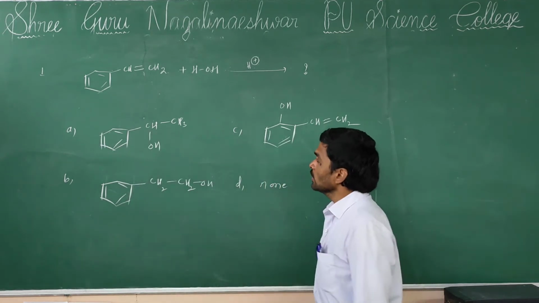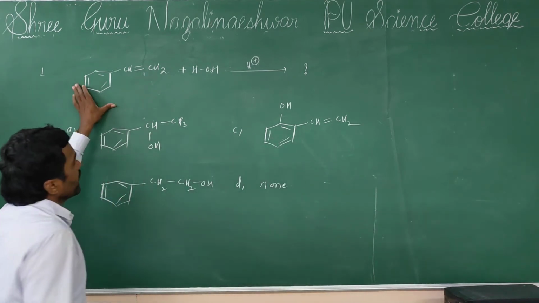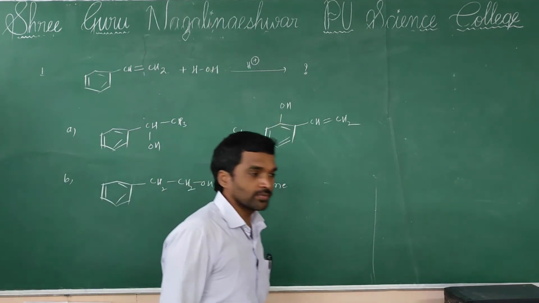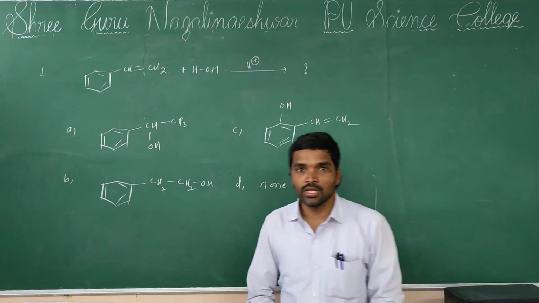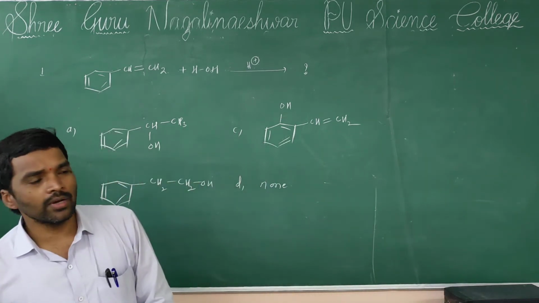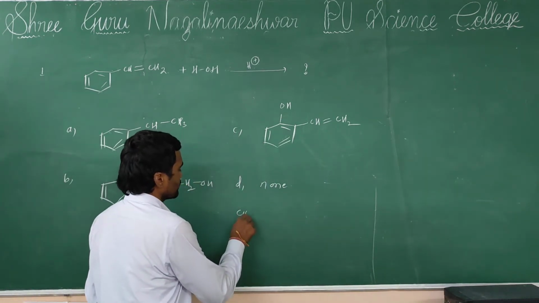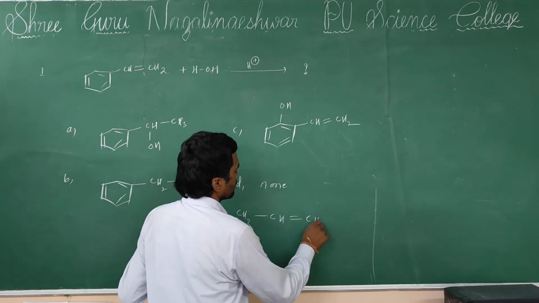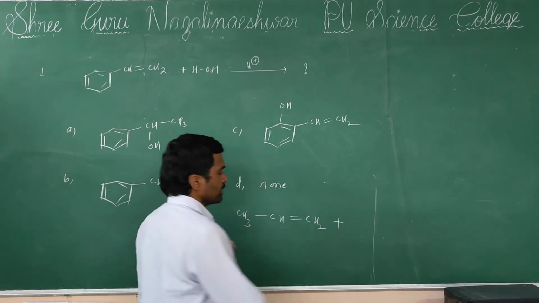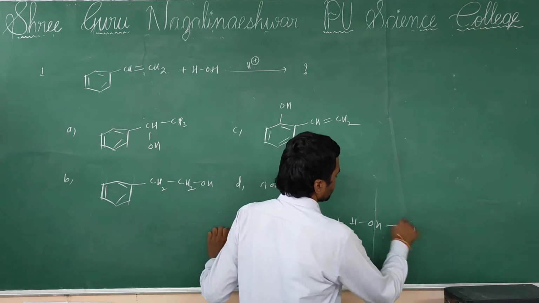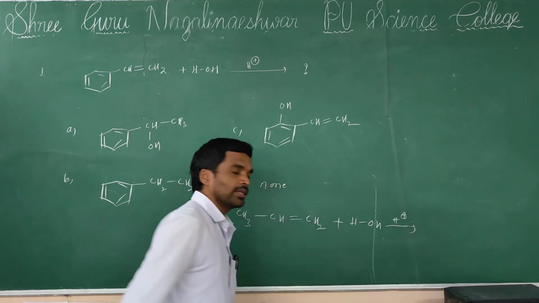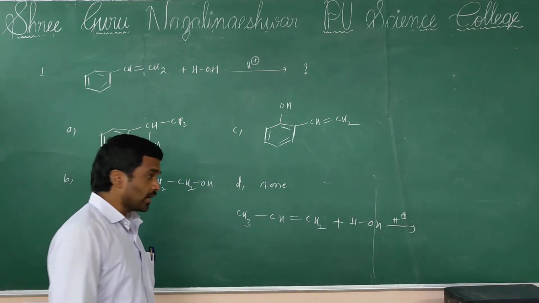So here styrene undergoes hydrolysis in the presence of acidic medium, then what is the answer? Generally, hydrolysis of unsaturated hydrocarbons in the presence of acidic medium follows the Markovnikov rule.